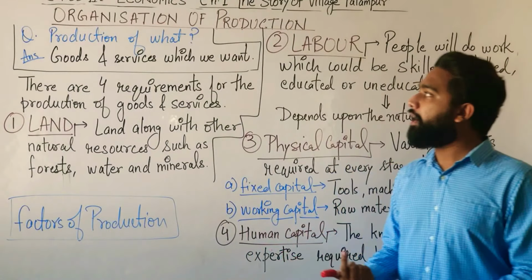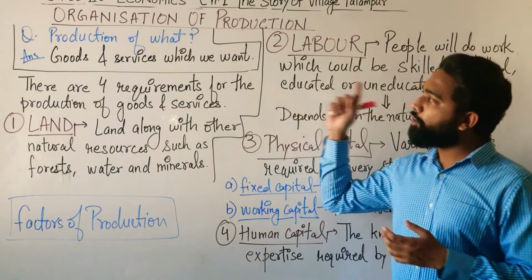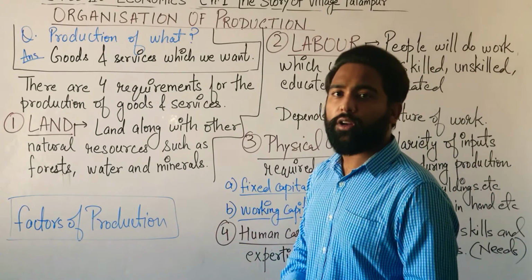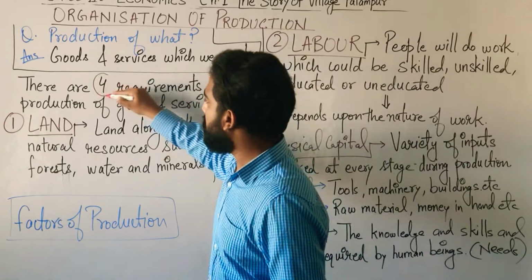We produce those goods and services. Now, there are 4 requirements. There are 4 requirements for production of goods and services. There are 4 things required.